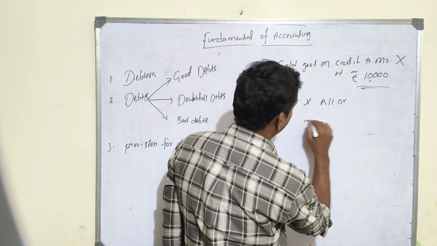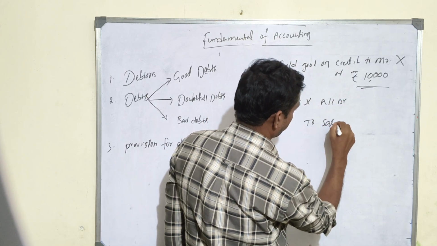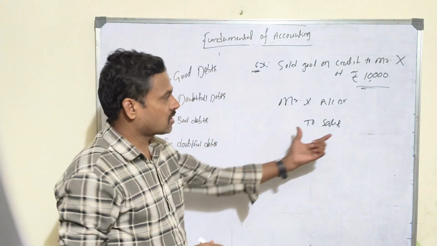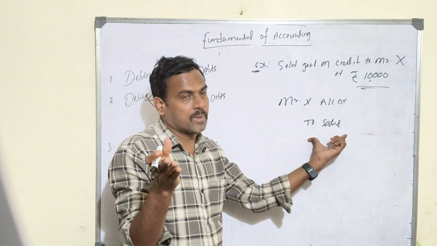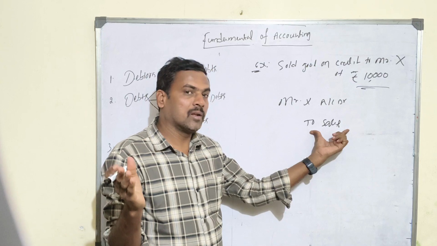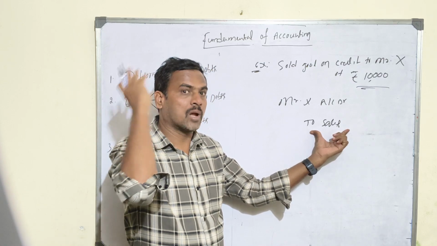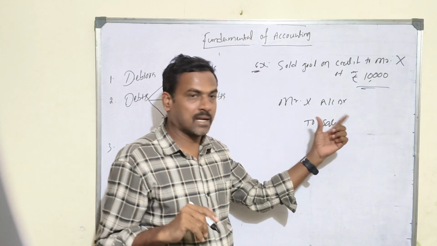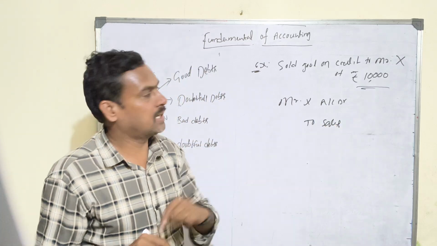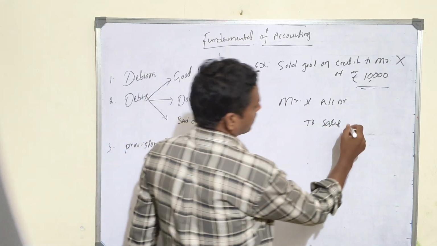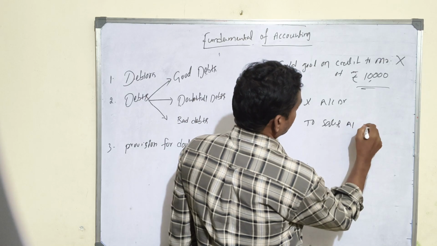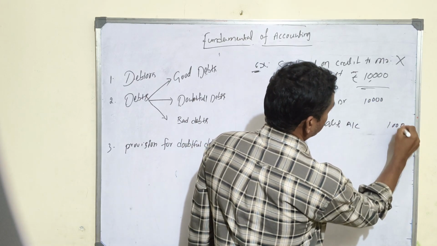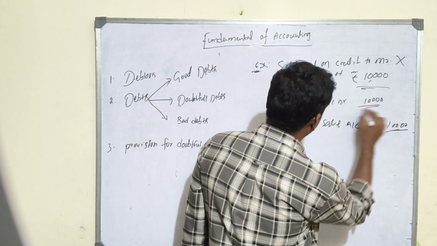debit to sales. Why is sales credit? What is the nature of sales? It's a revenue for the company, and revenue comes under which account? Nominal account. What is the nominal account rule? Credit all incomes and gains, and hence sales is an income to the company, so credit. Let's record it: Mr. X account 10,000 debit, sales account 10,000 credit.